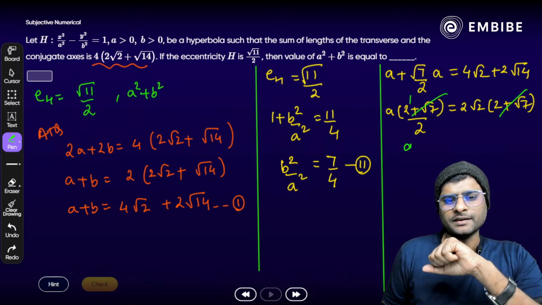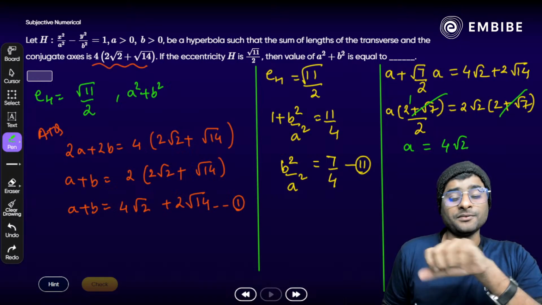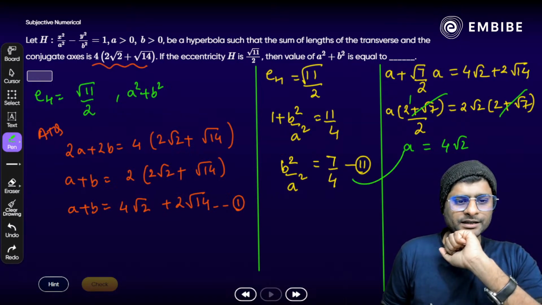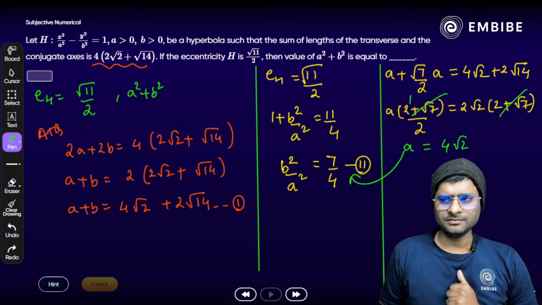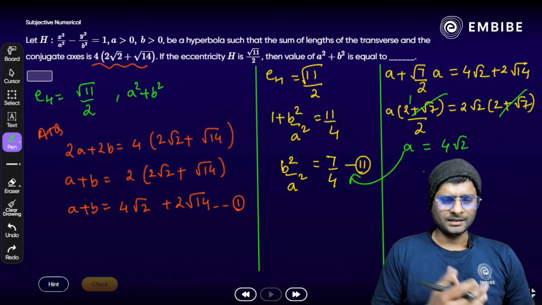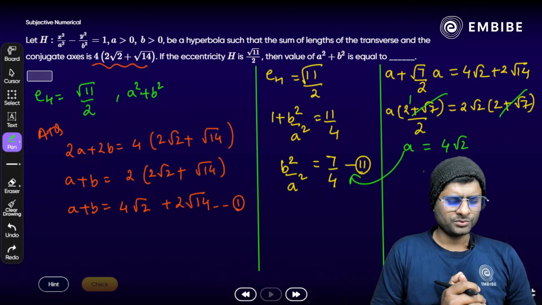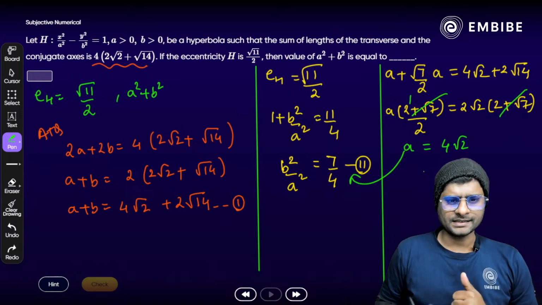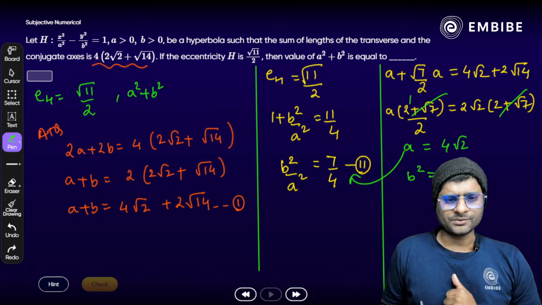We get the value of a, that is 4 root 2. Now if we have a, put in the second. Yes, just substitute in the second equation. We get b as well. 16 times 2 is 32, 32 times 7 by 4 is 56. b square is 56. Correct? b square is 56 here.